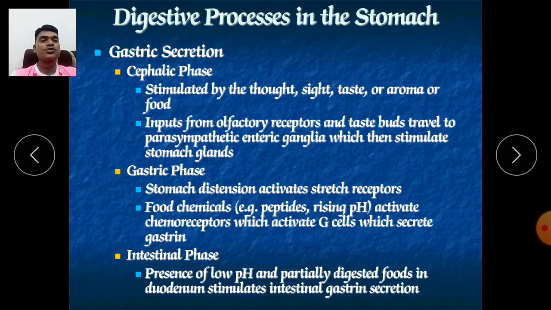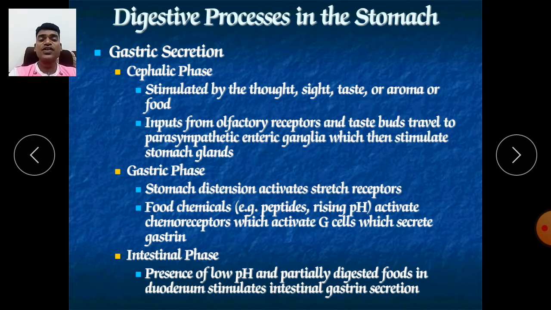Now, the digestive process in the stomach. There are various digestive processes that you should know. First is gastric secretion, the cephalic phase. It is stimulated by the sight, taste or aroma of food.